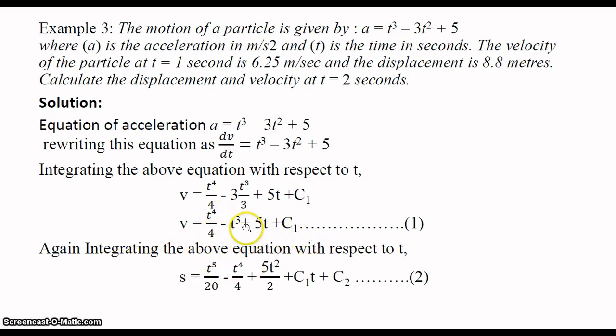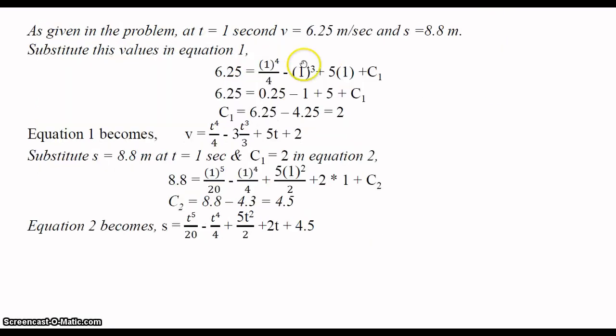Again integrating the above velocity equation with respect to time gives the displacement equation: s is equal to t power 5 by 20 minus t power 4 by 4 plus 5t square by 2 plus c1t plus c2. We know that at t is equal to 1, velocity is 6.25 meter per second and displacement is 8.8 meters. Substituting the values, I found c1 as 2 and c2 as 4.5.